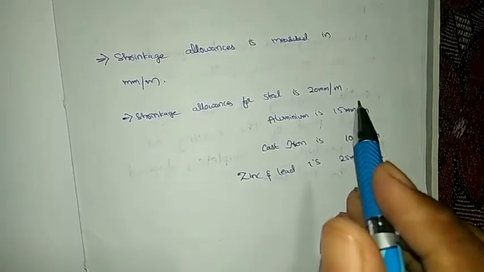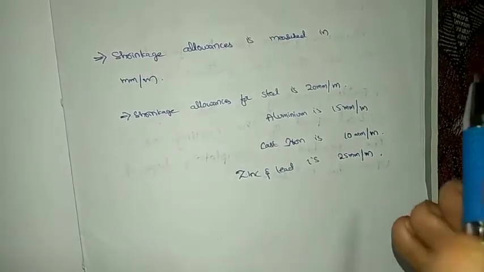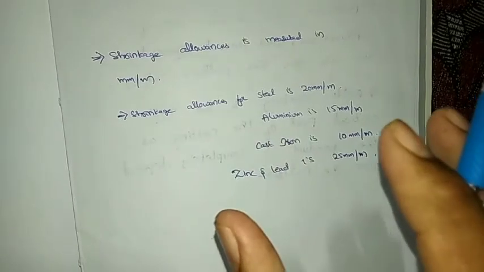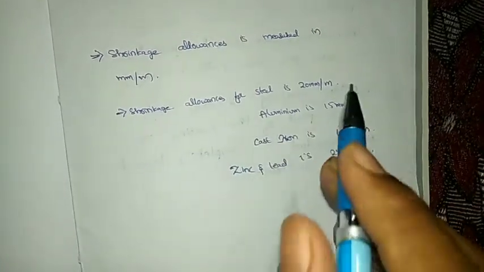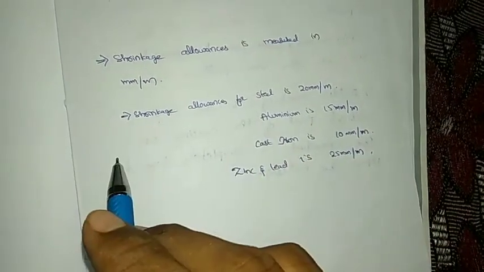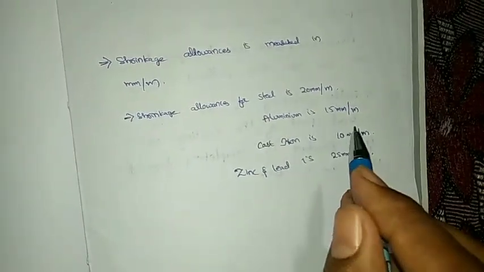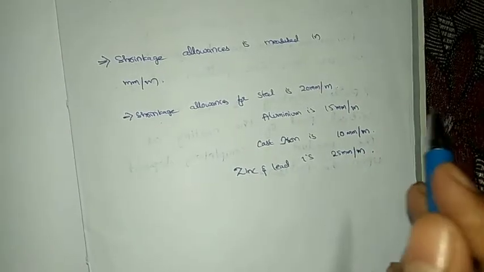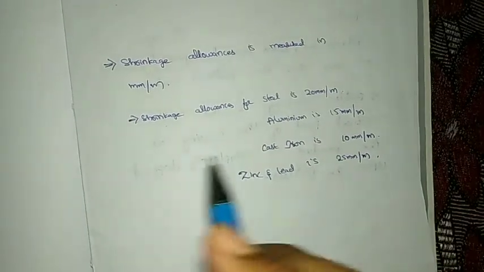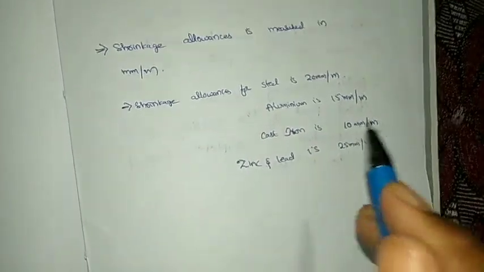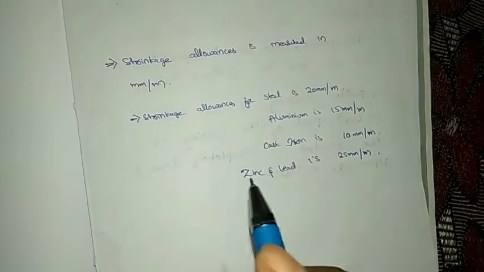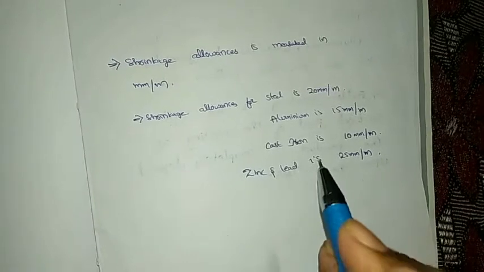If we have to produce a 5 meter steel product, then we have to give 100 mm allowance. Like this, for aluminium we have to give 15 mm per meter. Shrinkage allowance for cast iron is 10 mm per meter, and for zinc and lead it is 25 mm per meter. It varies for every metal.